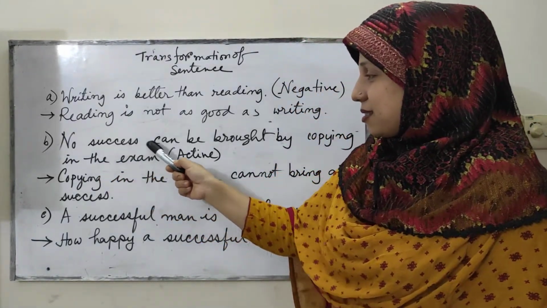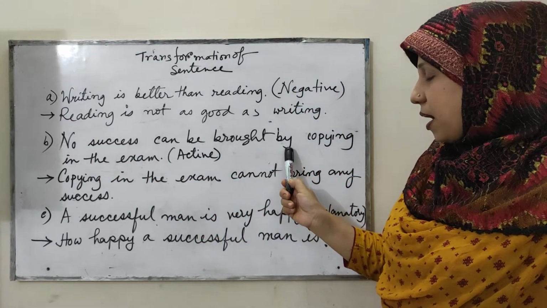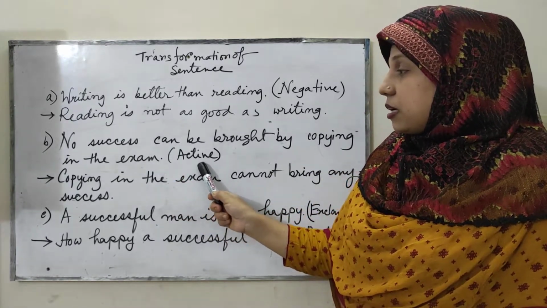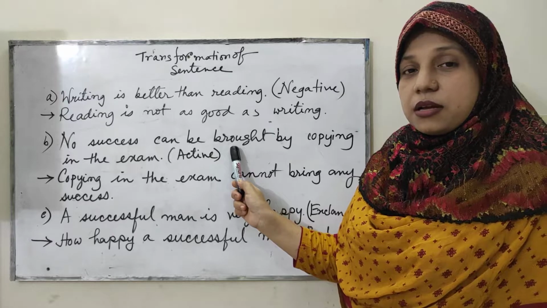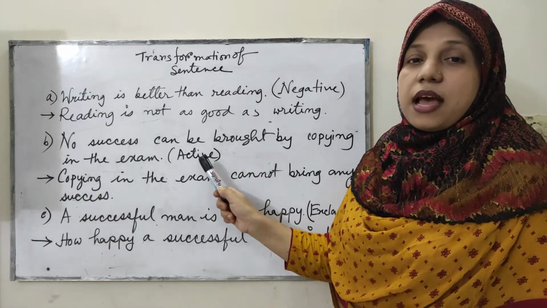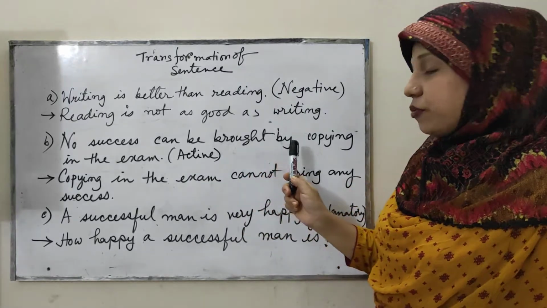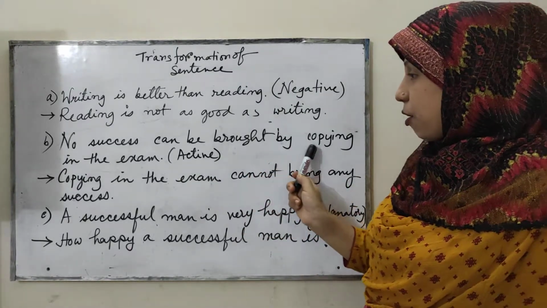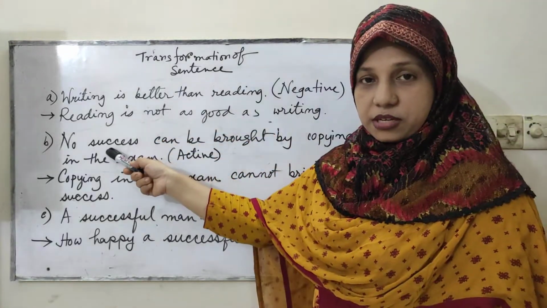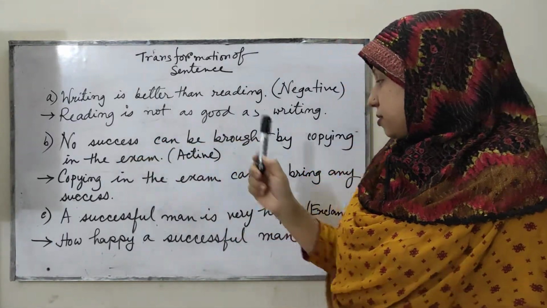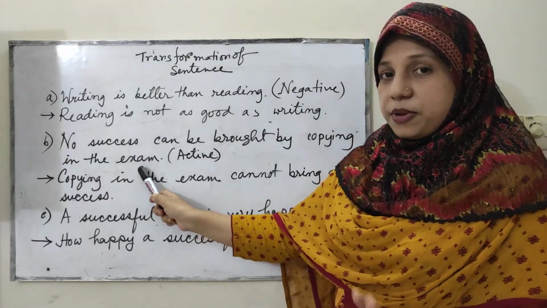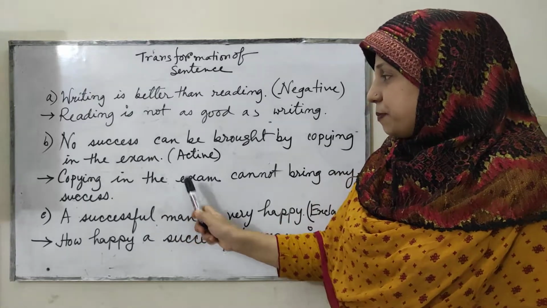No success can be brought by copying in the exam. Now, this sentence is in the passive voice, and we are asked to make it active. Then what we have to do is, by copying in the exam, this object will become the subject in the active sentence. So we have to start with copying in the exam. So this becomes the subject of the sentence.